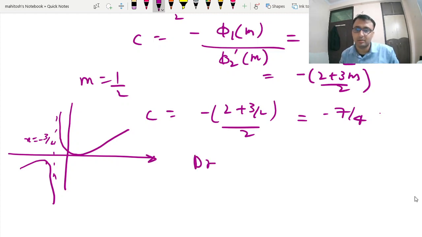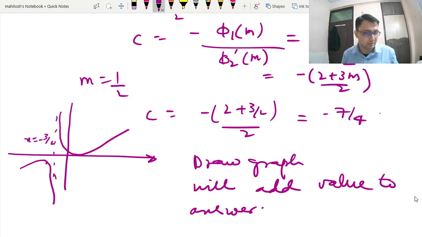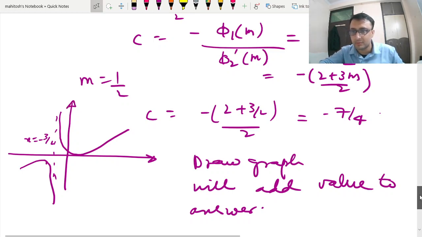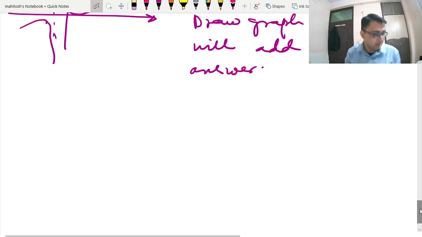Drawing the graph will add value to the answer, because graph is very important in calculus. And once you do that, the examiner may give you half or 1 mark more. So this is the value addition. You can draw the oblique asymptote also. That is not a point.